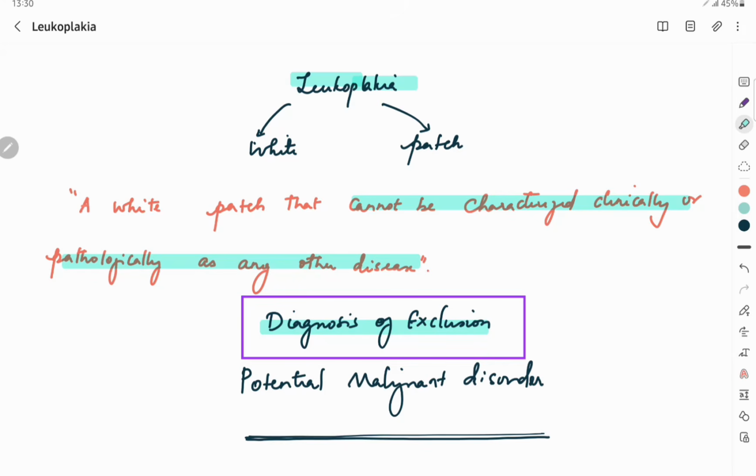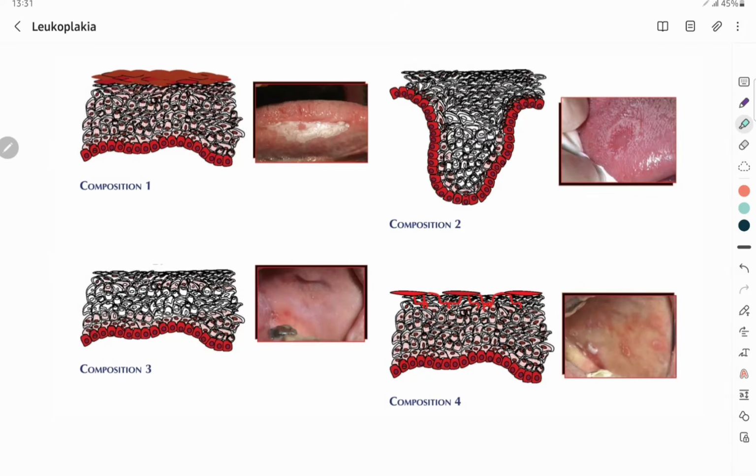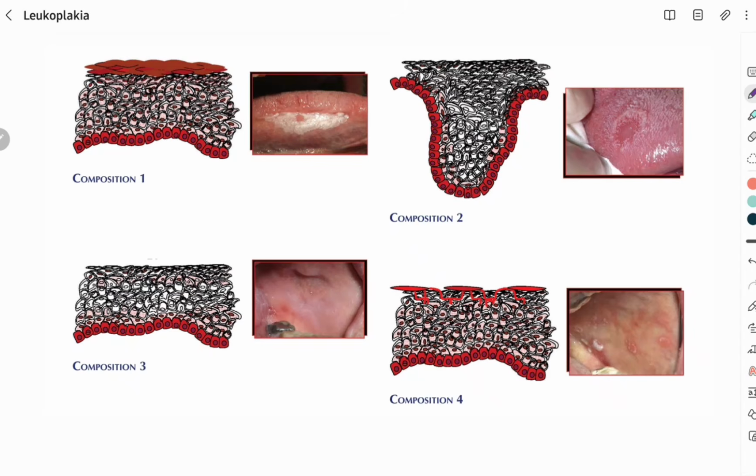So why is leukoplakia more important? Because it is considered a potentially malignant disorder. That means in a few years leukoplakia can transform into oral squamous cell carcinoma, and it has a higher potential rate than any other potentially malignant disorder. Before going into depth about leukoplakia, I just want to clarify a few important concepts.